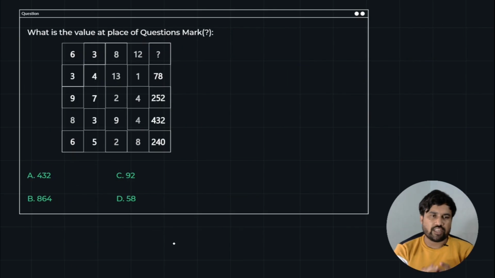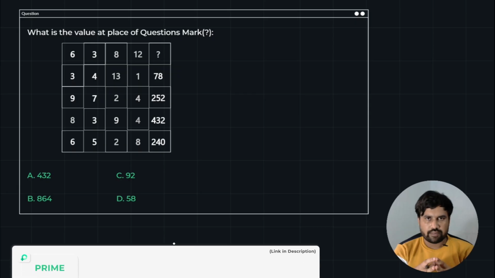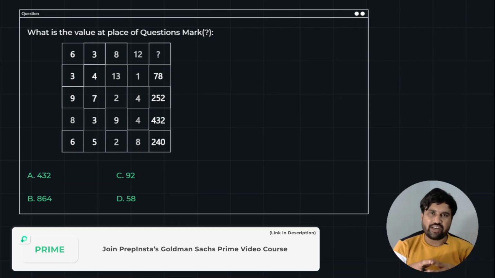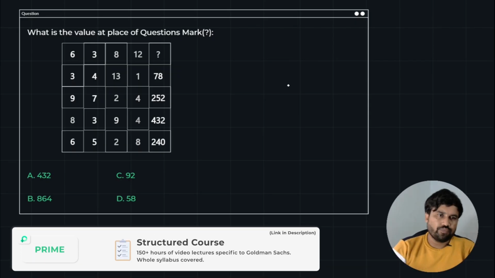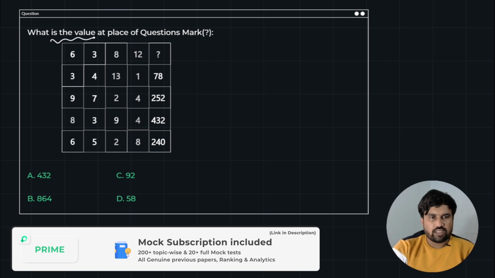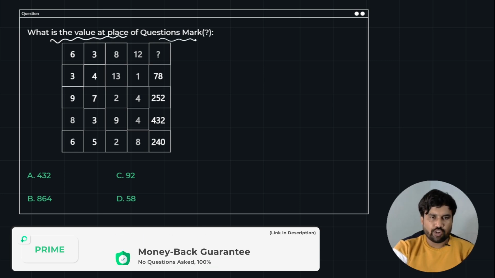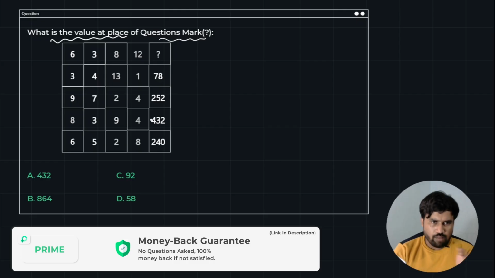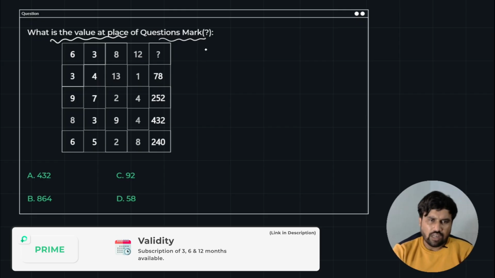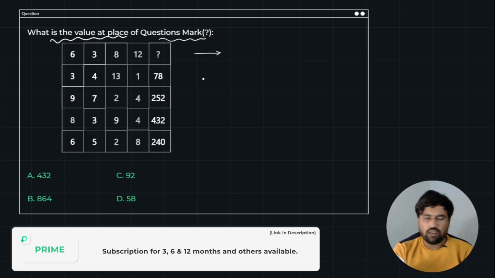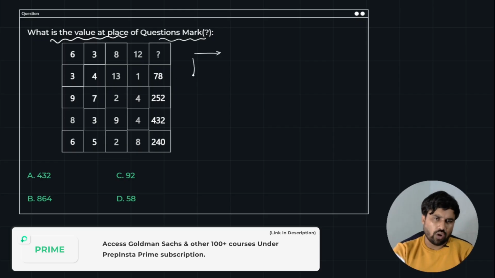So just look into the next question. Try to pause the video and try to solve it on your own first, and we will look into the explanation part. So I hope everyone has done well. Just look into the explanation now. What is the value at the place of the question mark in the matrix? So just look here, guys. Try to solve the answer first row wise, next go for column wise.